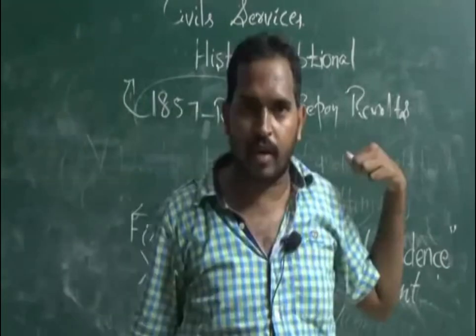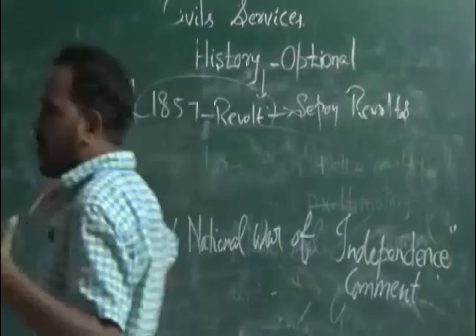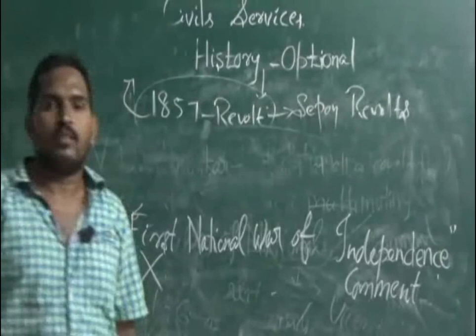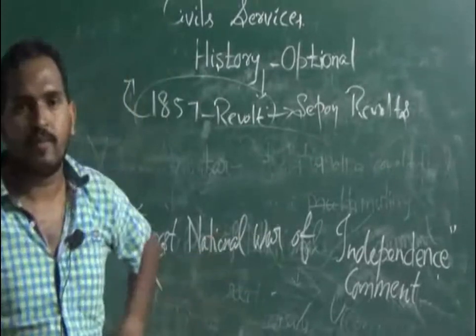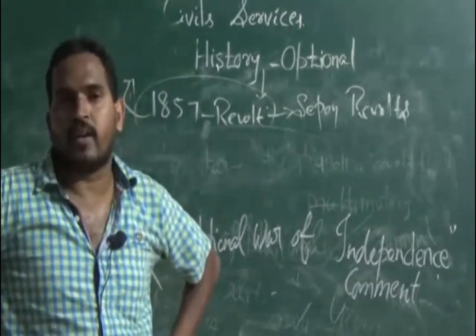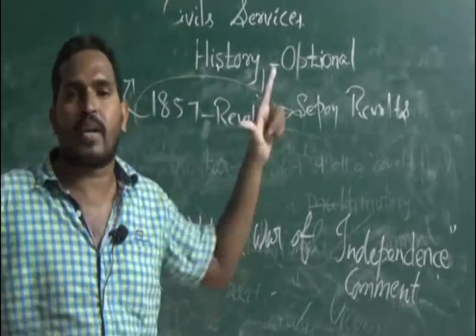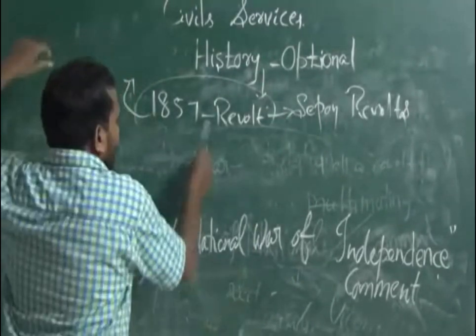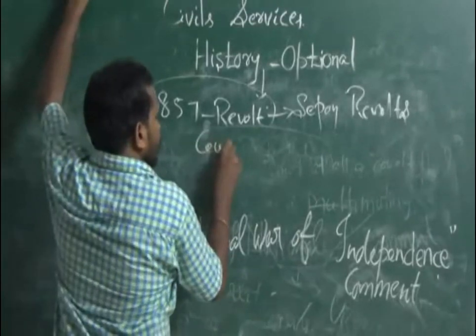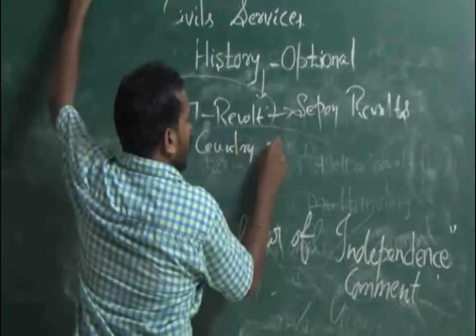One is war. Now the next thing, it is a national war. Is it a national war? No, not at all. Because neither the country nor the nation participated here.